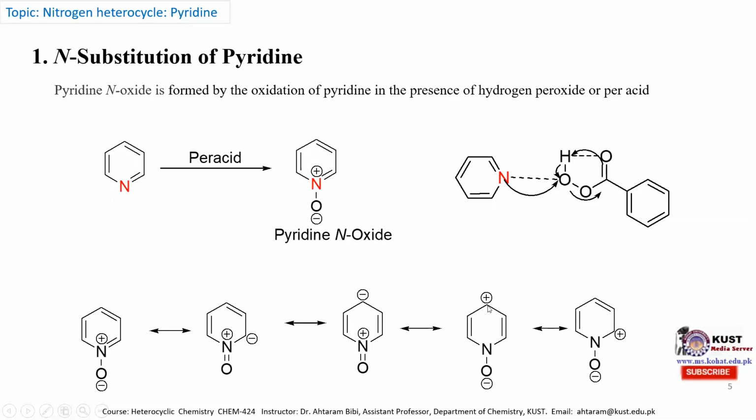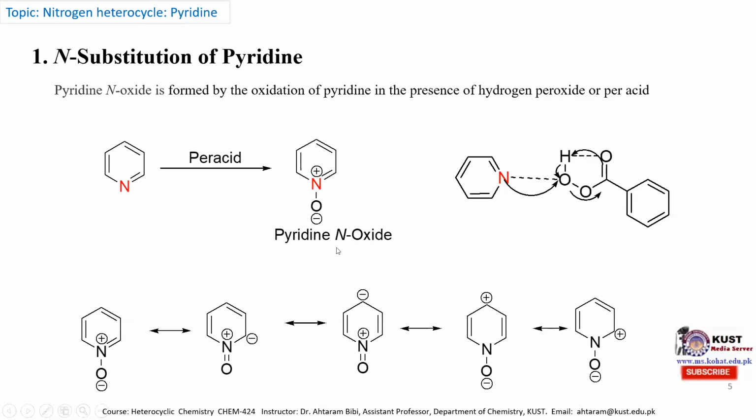Now, in the next resonating form, the positive charge exists at its gamma position and alpha position. So the pyridinium N-oxide activates the ring for nucleophilic substitution reactions at its alpha position and gamma position, and it can also be used as a nucleophile at this oxygen atom, as it is carrying the negative charge.